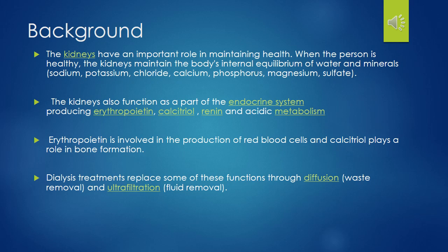The kidneys also function as part of the endocrine system. It helps in producing erythropoietin for the production of RBCs, and calcitriol, renin and acid metabolism. Erythropoietin is involved in the production of red blood cells and calcitriol plays a major role in bone formation, like calcitriol is vitamin D. Dialysis is an imperfect treatment to replace the kidney function because it doesn't replace the endocrine function of the kidney.